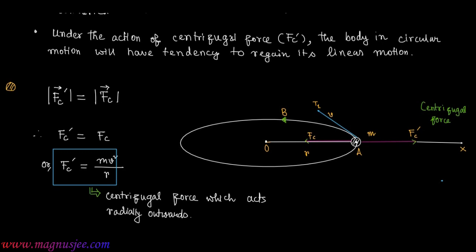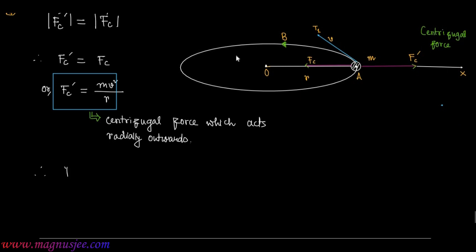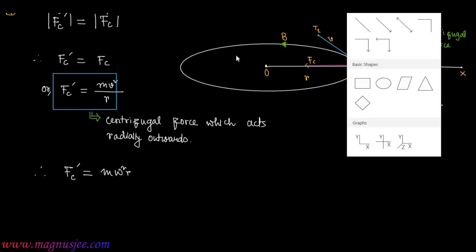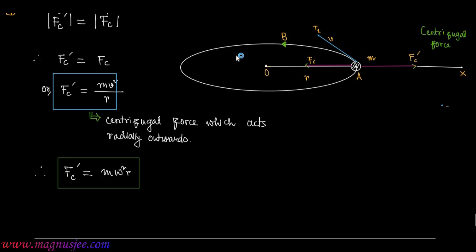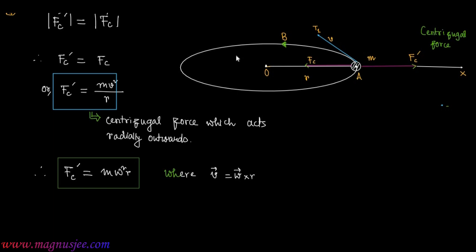Fc prime has another expression in terms of angular velocity omega: Fc prime is equal to m omega square r. That is also another expression of centrifugal force which acts radially outwards, where linear velocity or tangential velocity vector v equals vector omega cross vector r, where v is equal to omega r.